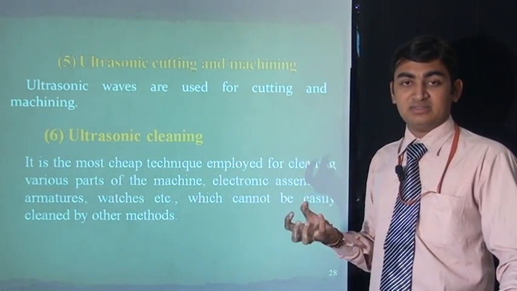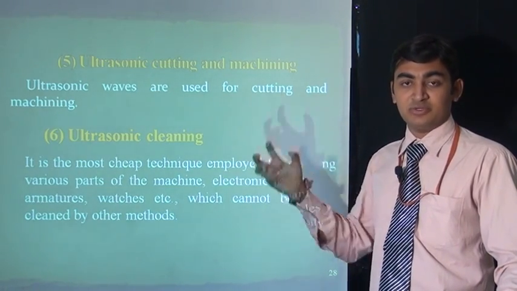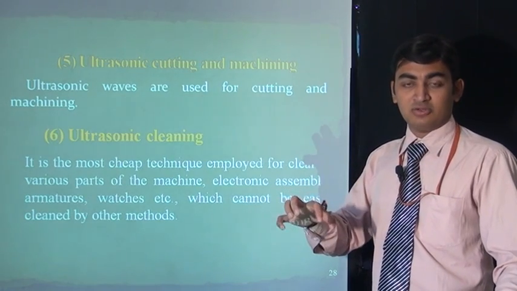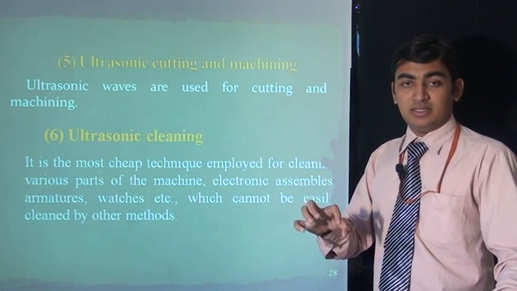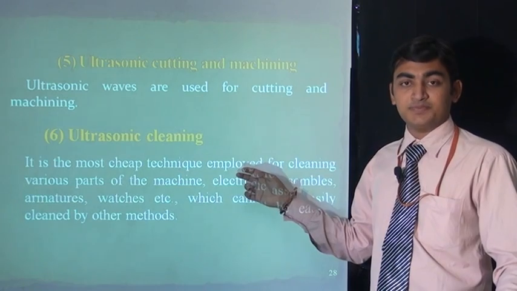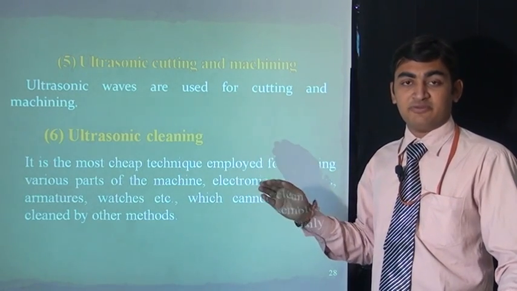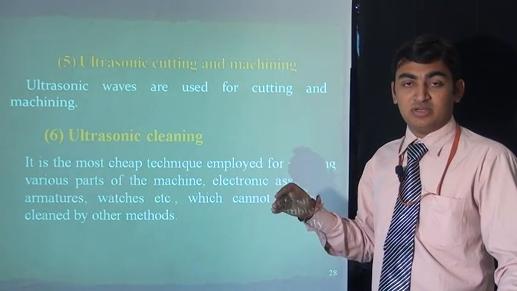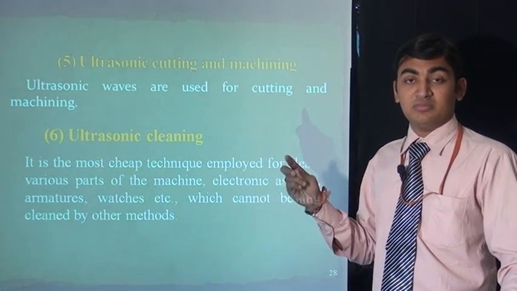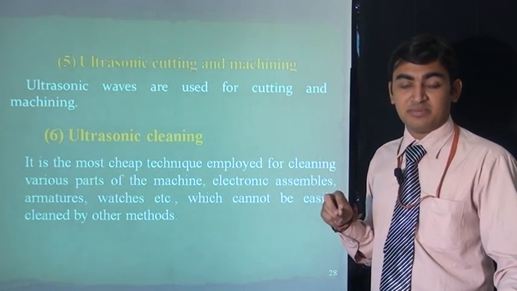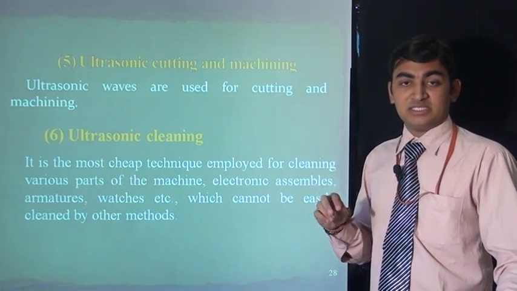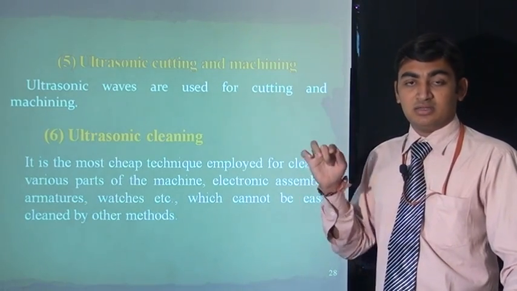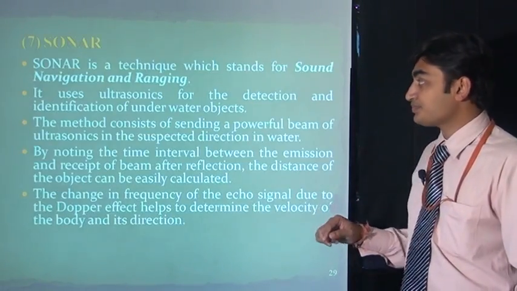When we have to clean some substances, we put them in the water or alcohol, then start the ultrasonic vibrations. These vibrations are very rapid, around 20,000 vibrations per second. These vibrations will clean the substances.